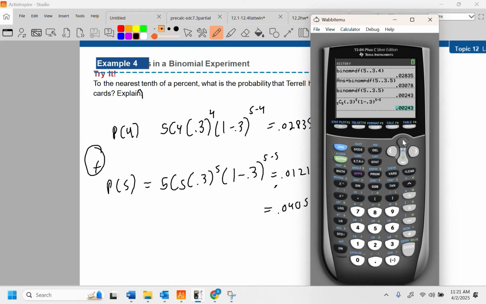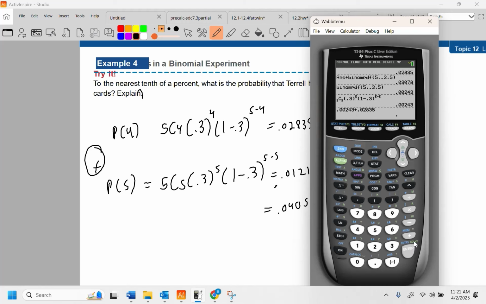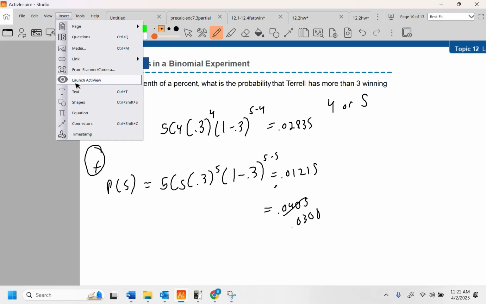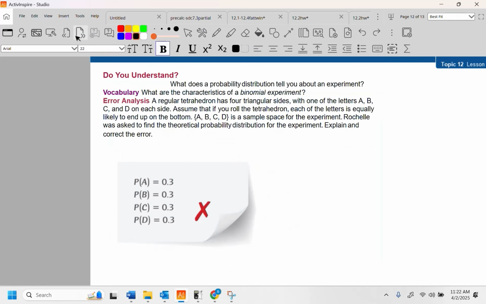But anyways, I can take that guy and I can add that result in. 0.0308. So the function binom PDF, which is definitely worth talking about here, but you have binom PDF. It's under second bars. We've been there before. And then you just scroll. All right? That's all you do. You just scroll to it. But you had to realize here that it was 2 or more things.